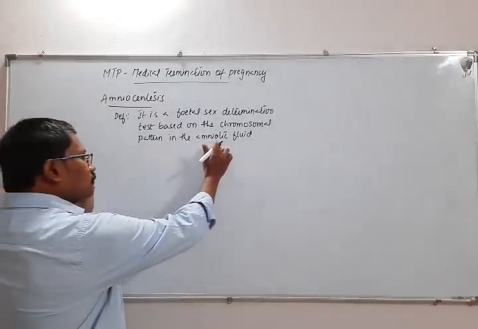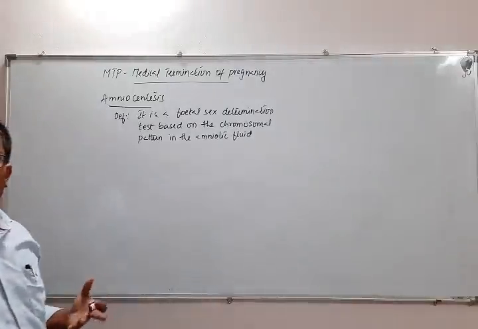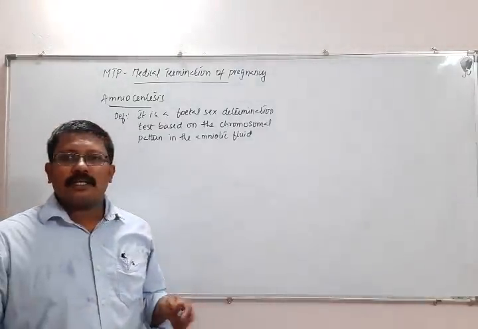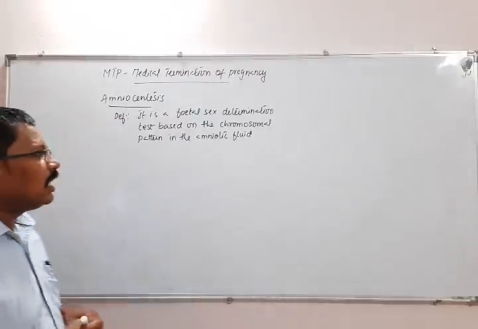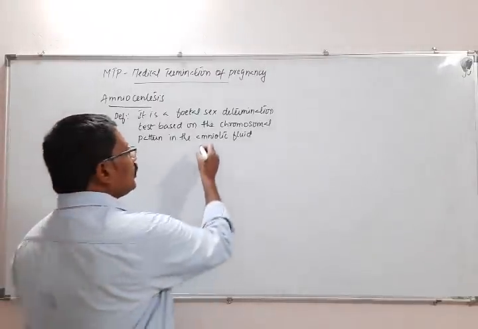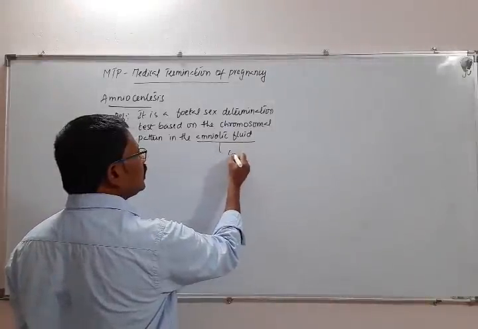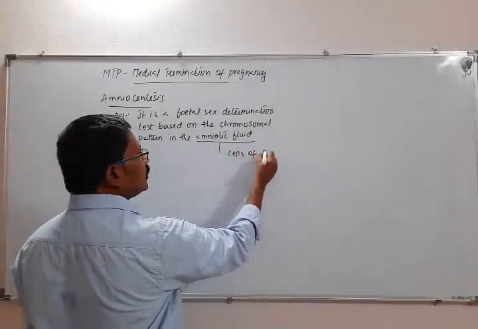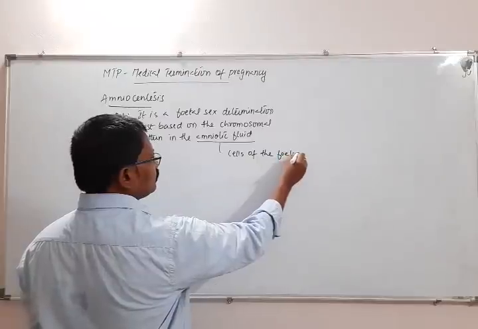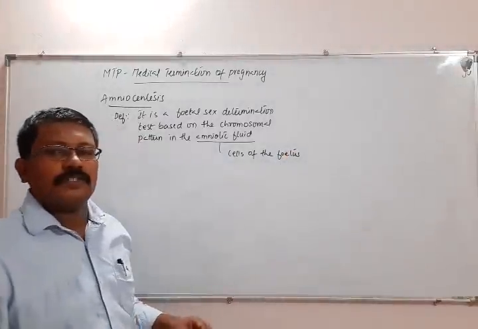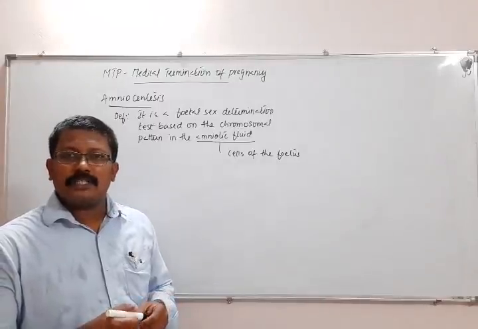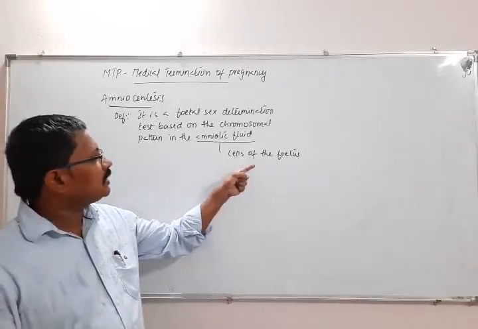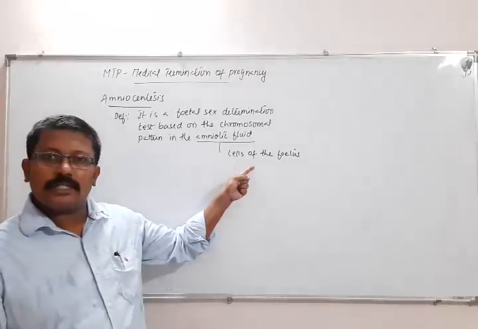Now we have studied in the previous chapter that surrounding the baby, there will be a fluid, what we call amniotic fluid, and in this amniotic fluid there will be cells of the fetus. So there will be a lot of cells that have been separated from the fetus, and they will be present in the amniotic fluid.